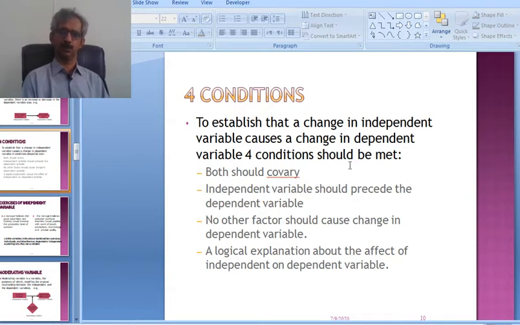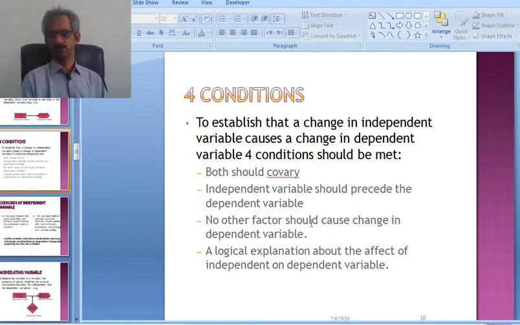First, both should co-vary, meaning there must be variation in both at a similar time. If one is increasing, the other must be increasing, or if one is decreasing, the other must be decreasing. Second, the independent variable should precede the dependent variable, meaning the dependent variable follows it.